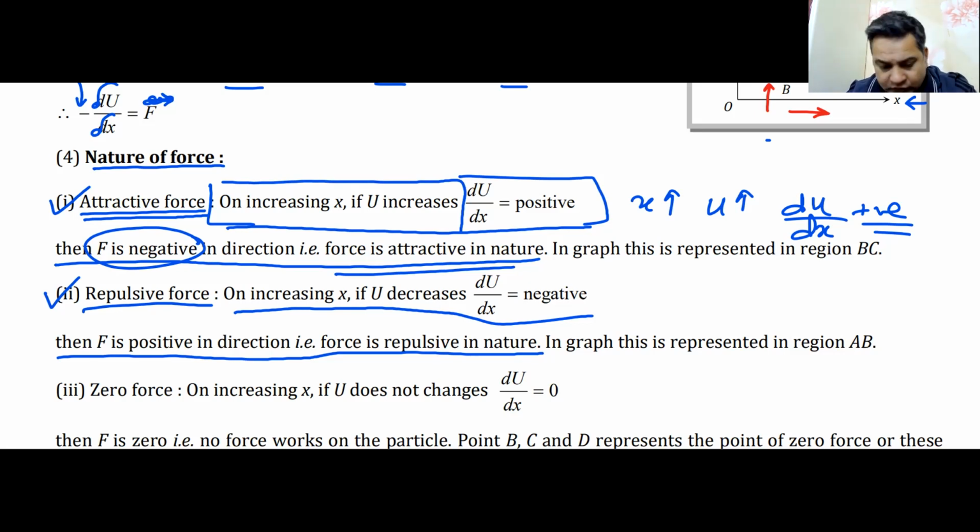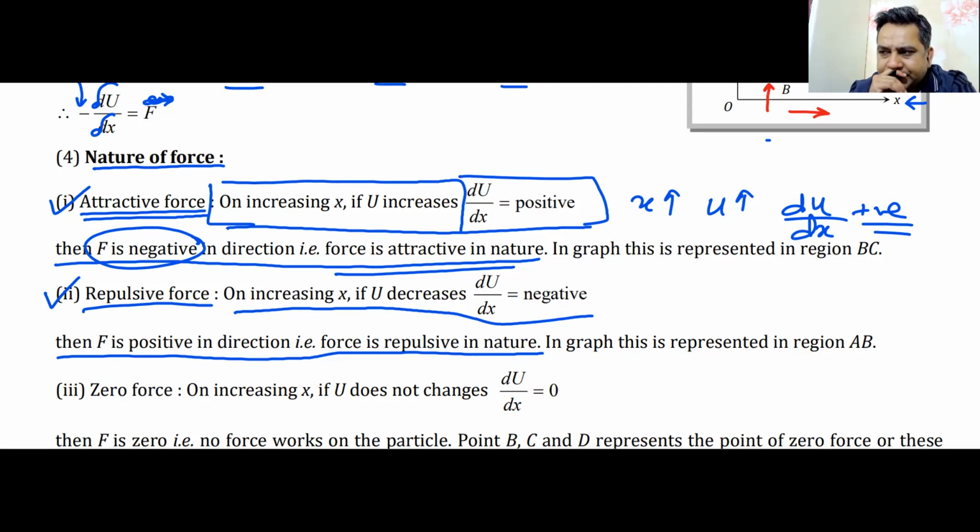Does anyone understand what it means? Would anyone like to say anything about it? Anyone of you? Yes, beta. Beta, it's hard to hear you. Can you speak louder? Or is there something wrong with my headphones? On increasing x, U is decreasing, so the slope is negative.